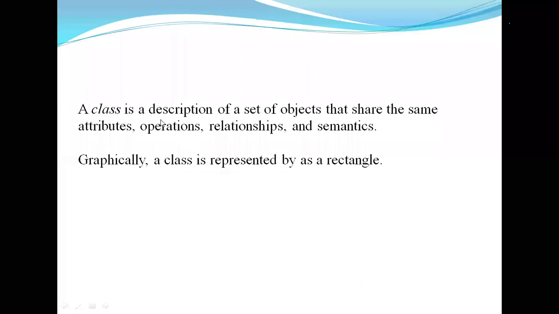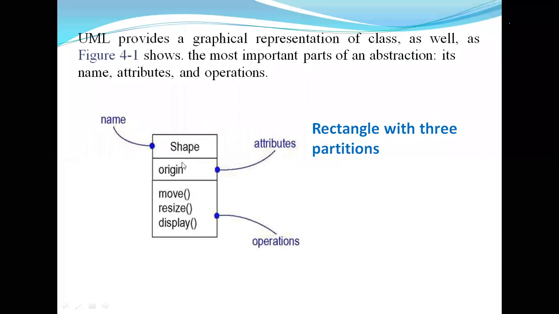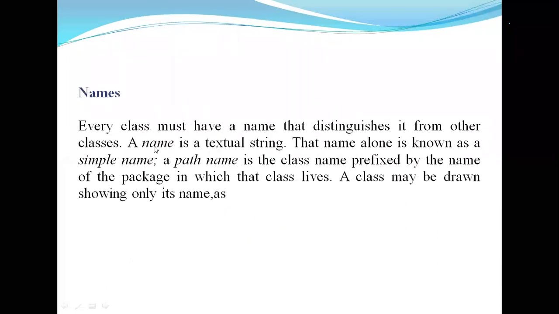The first partition is the name. Every class must have a name that distinguishes it from other classes.